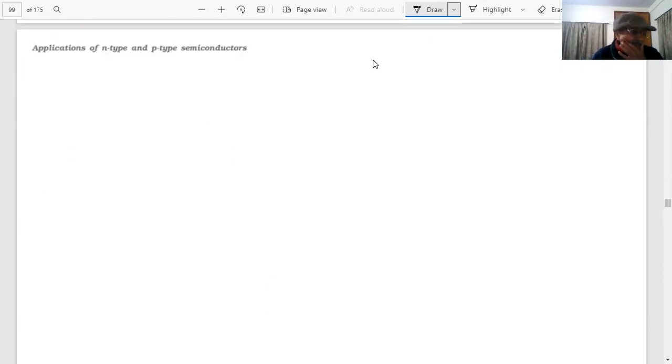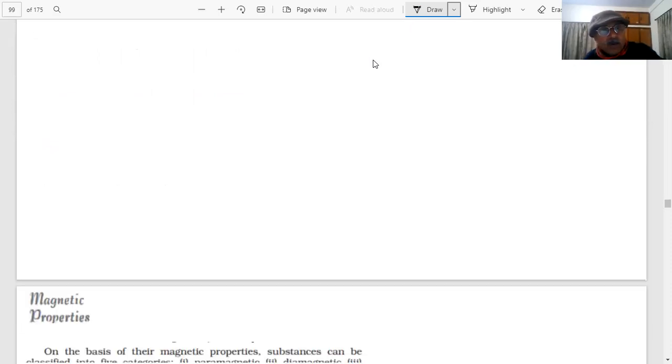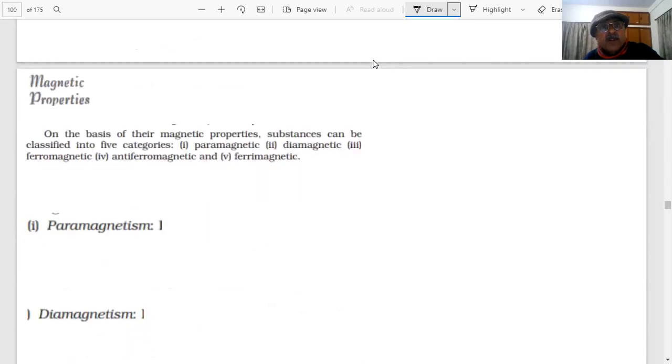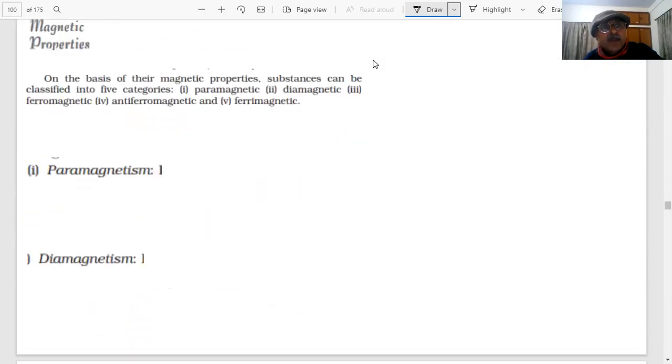So students, we have already discussed the applications of n and p type semiconductors, no problem. Now we are coming to another important part, the magnetic properties, students.